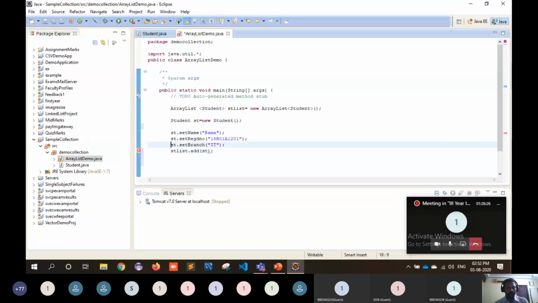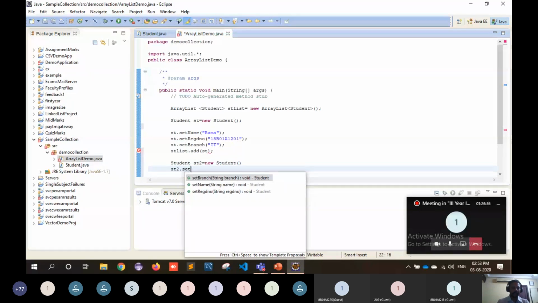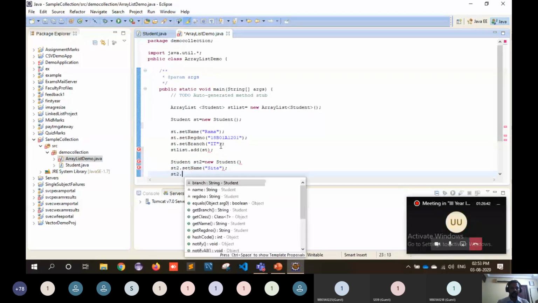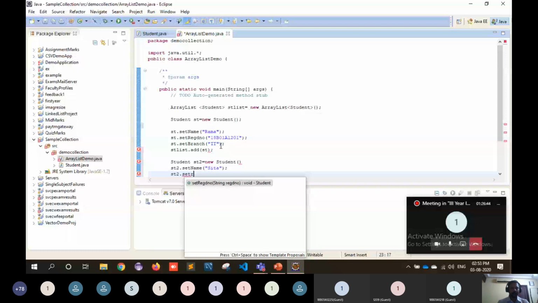And then suppose I want to add another student object, st2 dot setName, and again st2 dot setRegisterNumber.